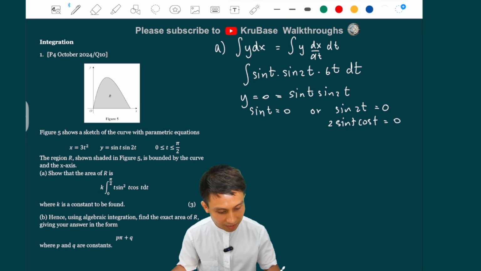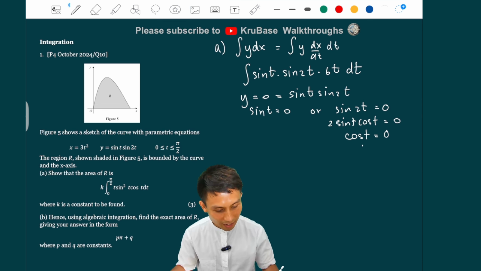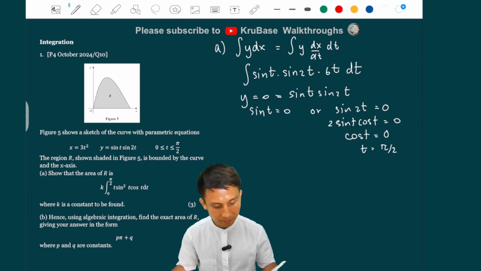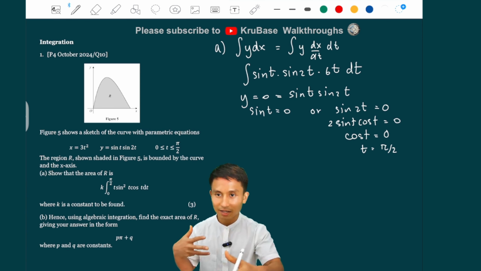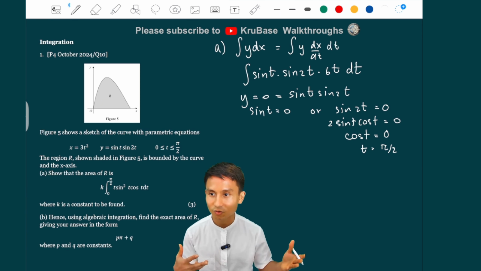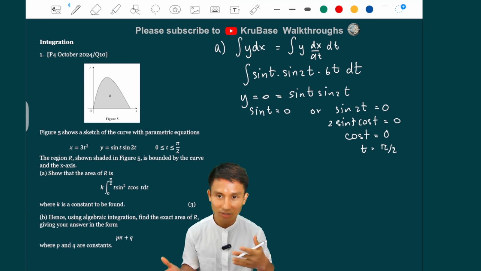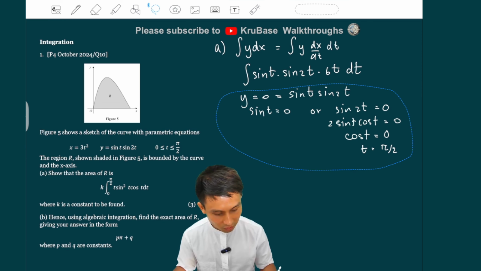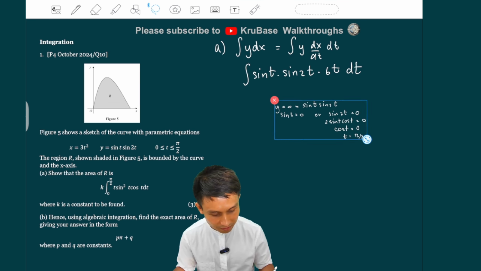So apart from sine t being 0, we can also have cos t being 0. And t is going to be pi over 2 indeed, because cos pi over 2 is 0. Of course, there is also sine t equals 0, and that's 0, or pi, but pi is out of the range. So we're not going to look at pi, it's just 0 and pi over 2. Alright, so I have shown that the bounds for t is indeed 0 to pi over 2.